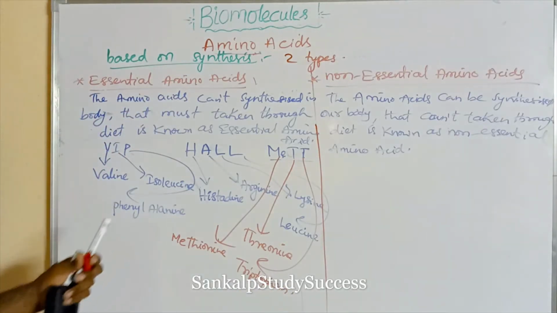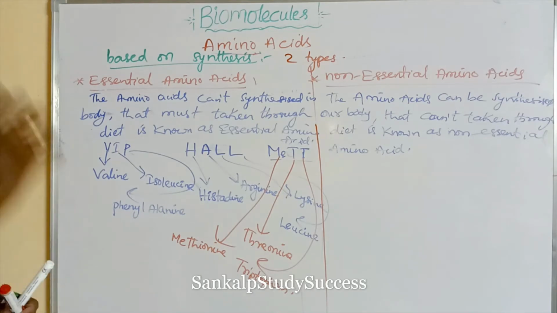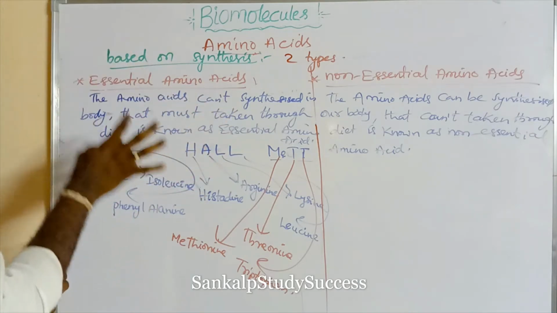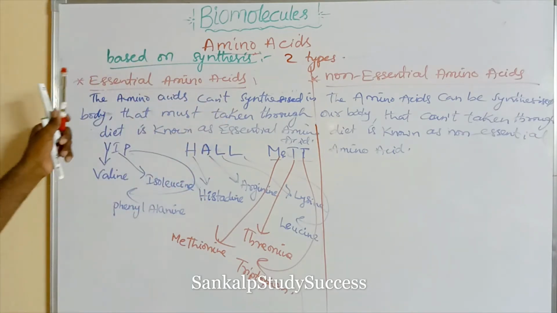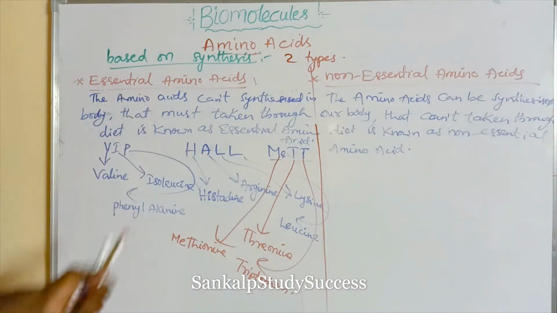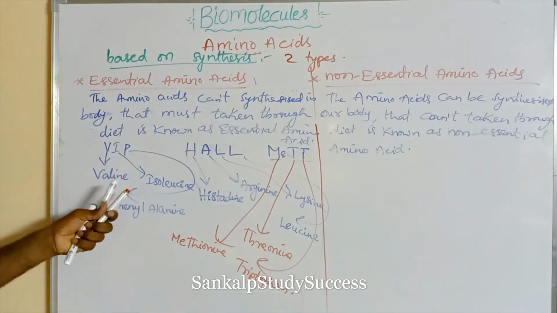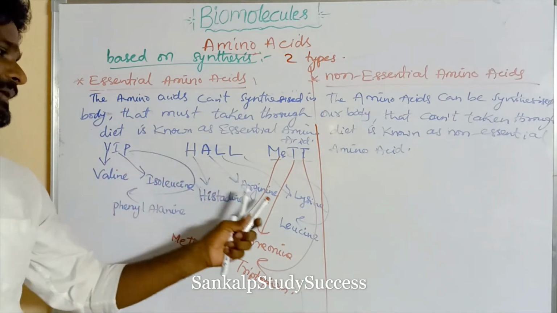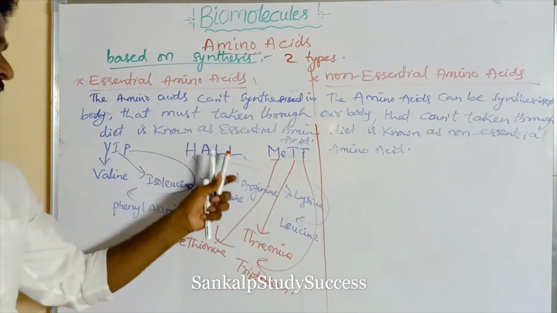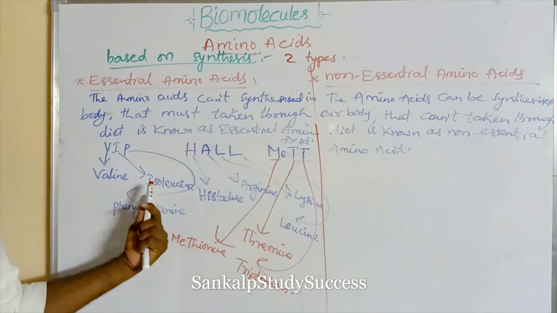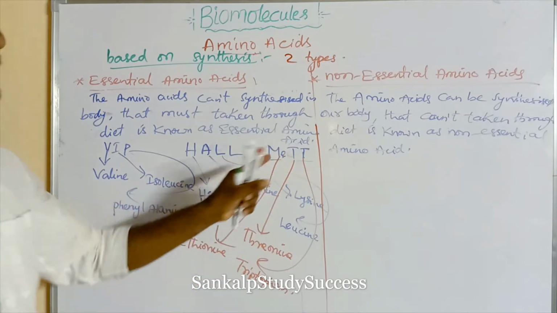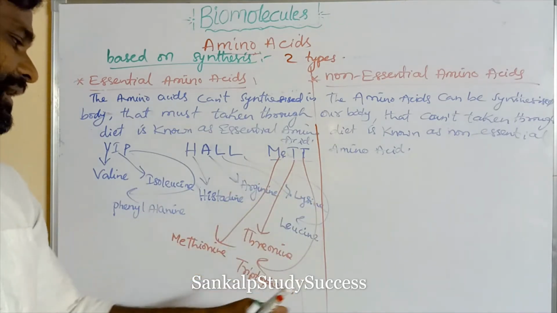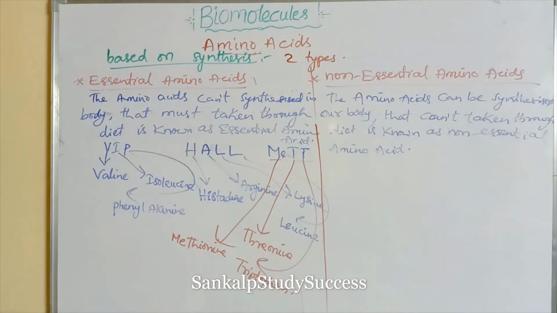So these are the essential amino acids. What are the essential amino acids? VIP HAL MET. So this is the code. Valine, isoleucine, phenylalanine, histidine, arginine, lysine, leucine, methionine, threonine, and tryptophan.